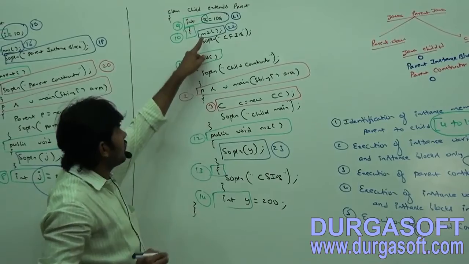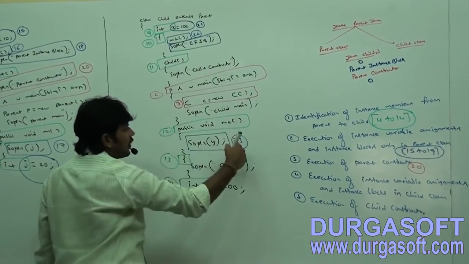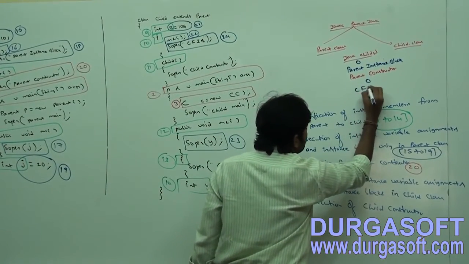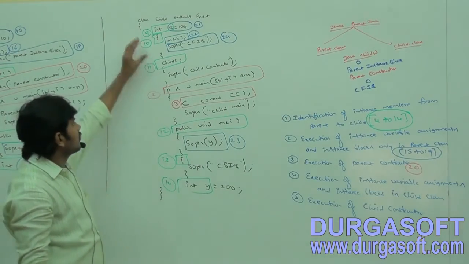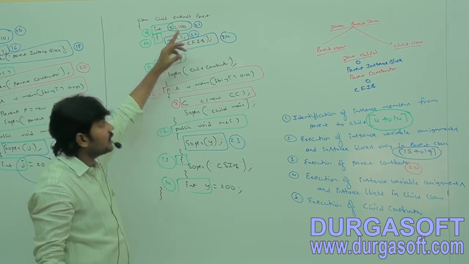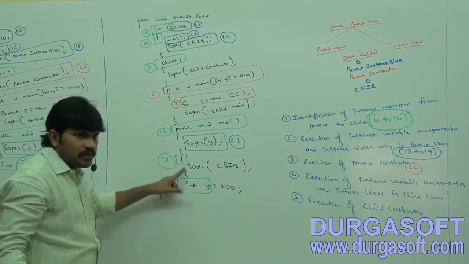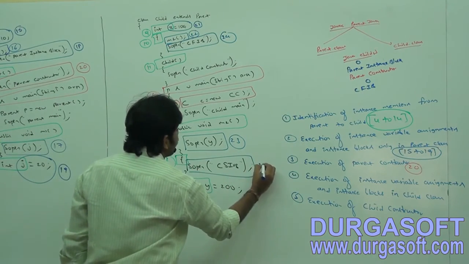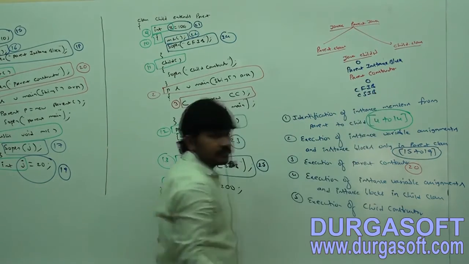After completing m2, 23 is already completed. 24, child first instance block. Are you getting it? Child first instance block completed, right? Now the second instance block. What is the number? 25, child second instance block.